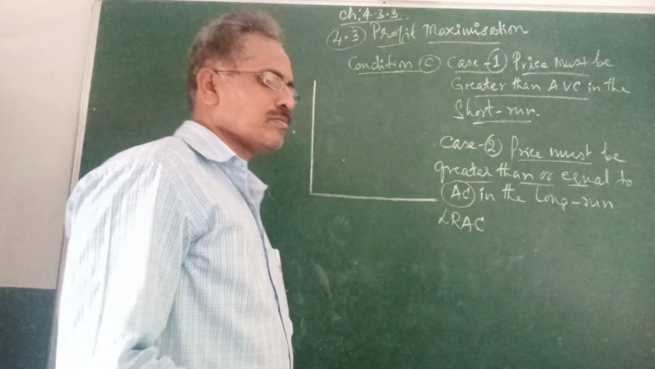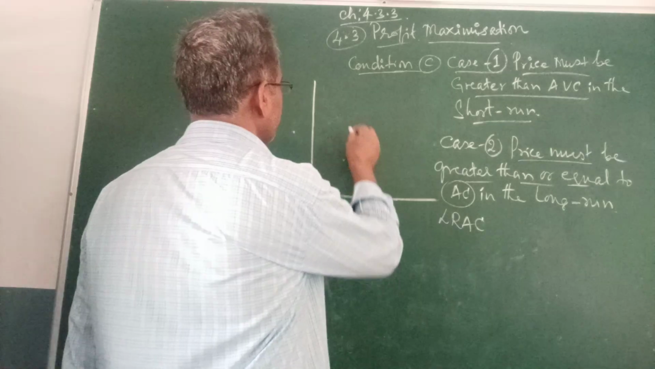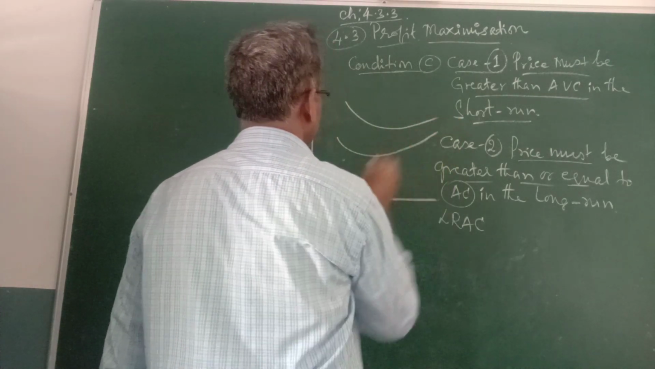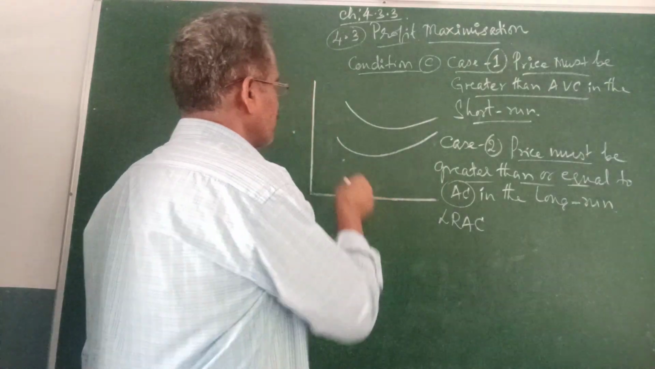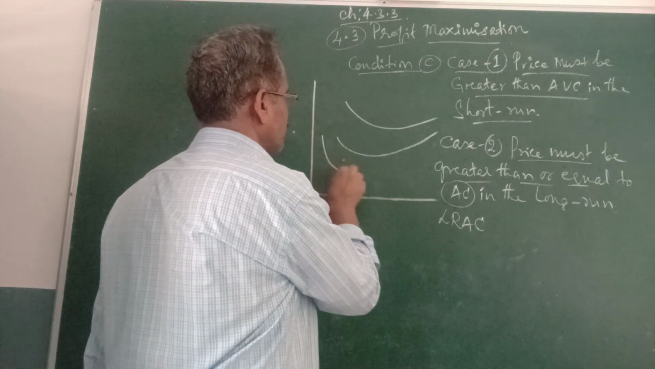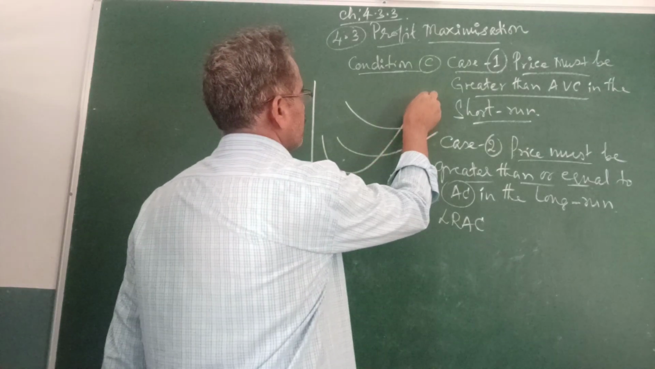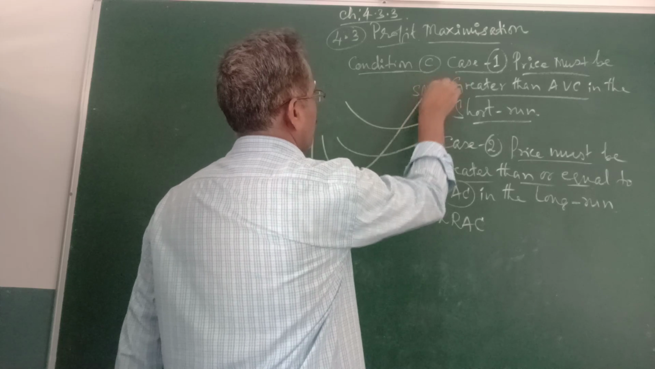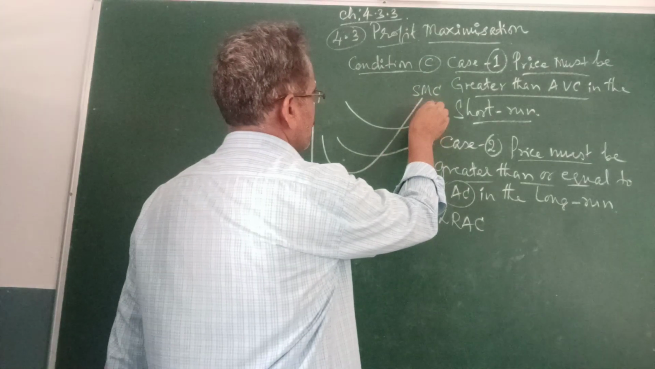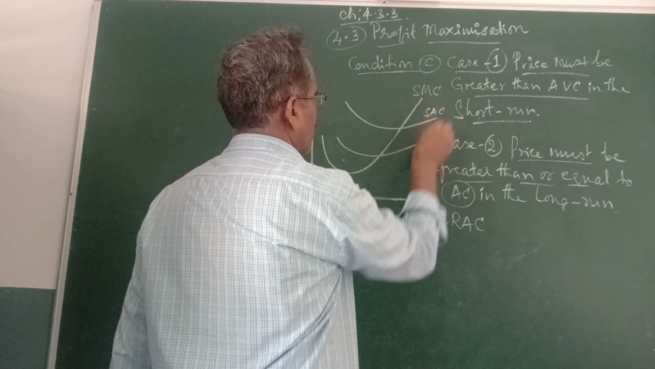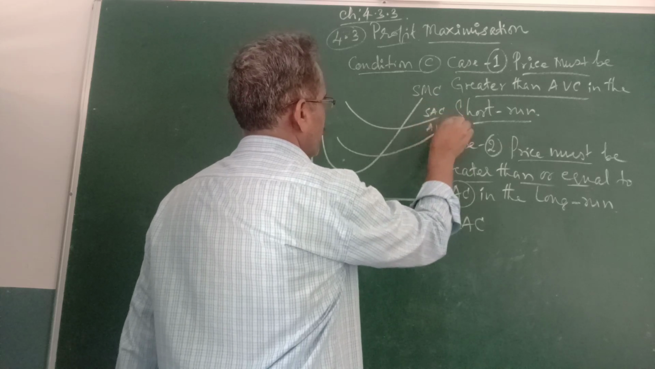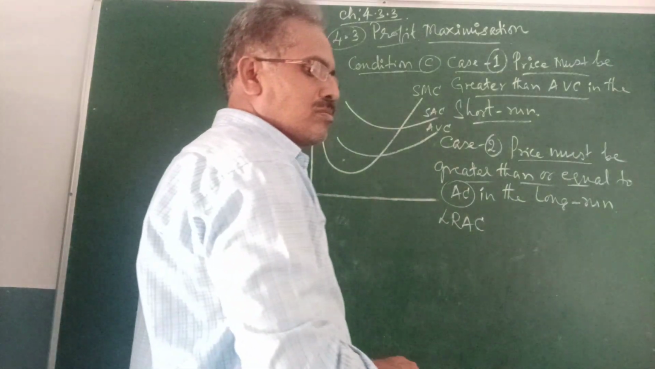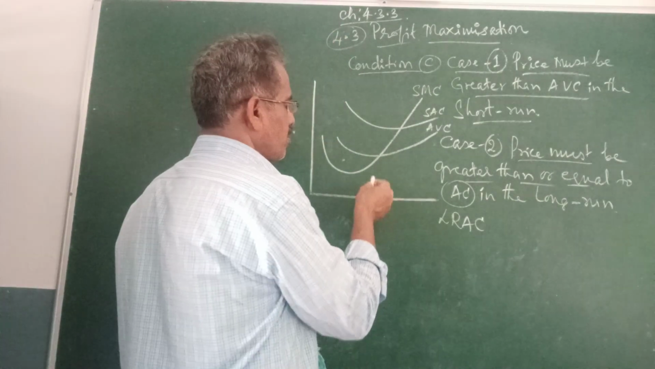Diagrammatically, this is the short run marginal cost. This is the short run average cost. This is the average variable cost, the minimum.